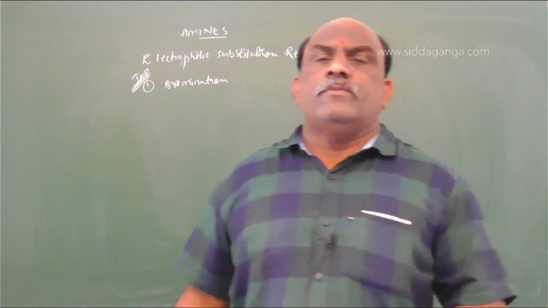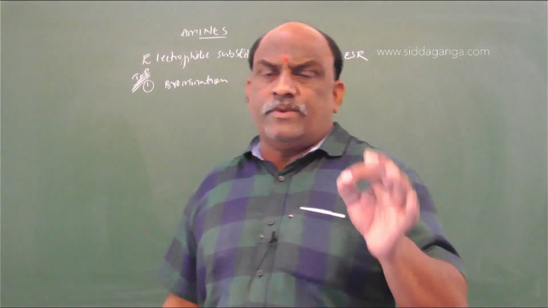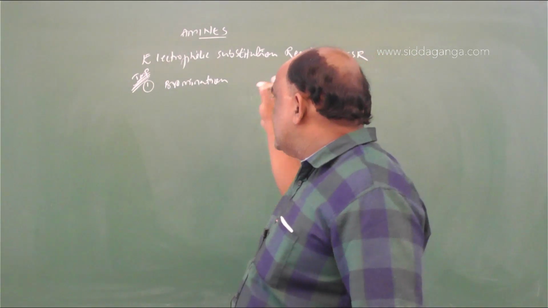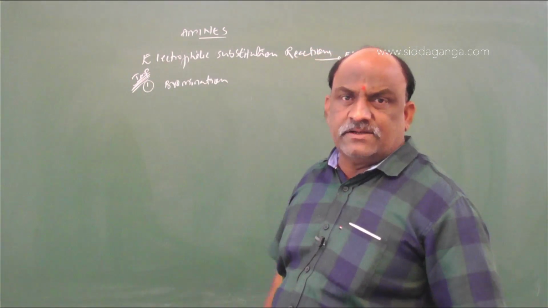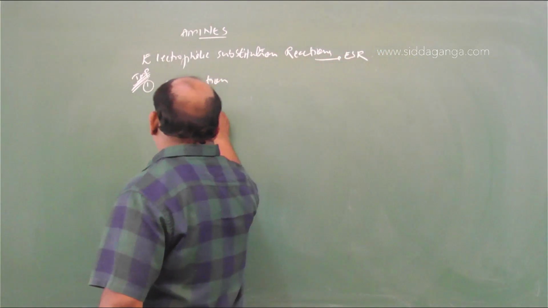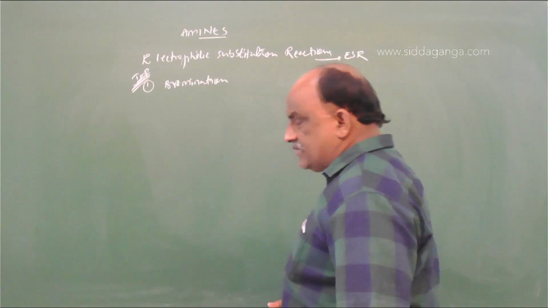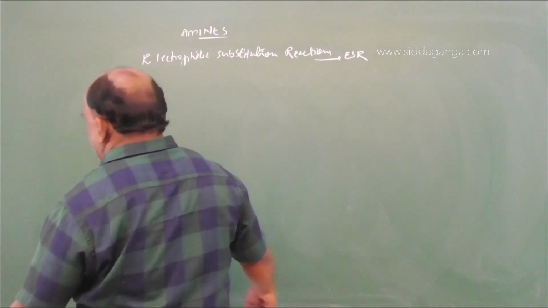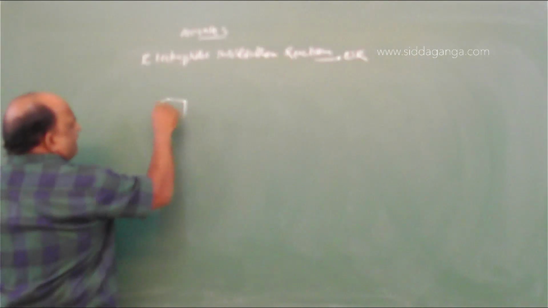Bromination is an example of an electrophilic substitution reaction. The reaction takes place in the presence of generally FeBr3, a Lewis acid. Before the bromination, we should go with some points. This is the structure of aromatic amine.